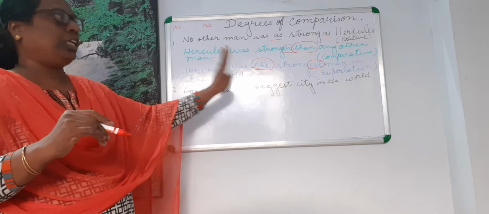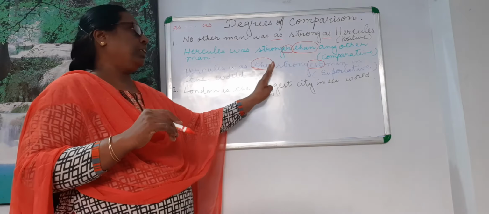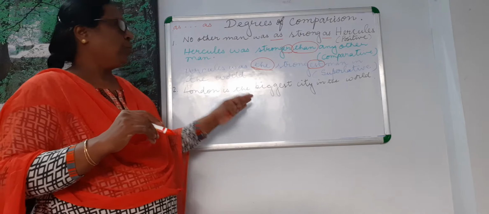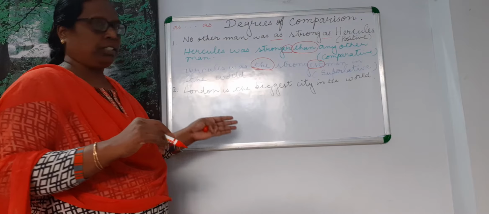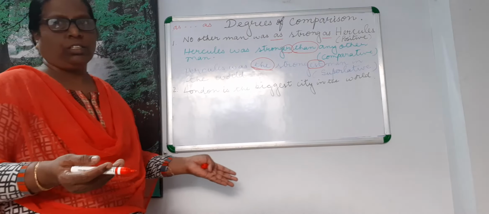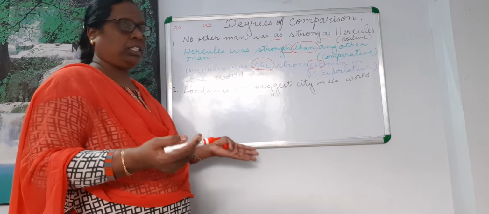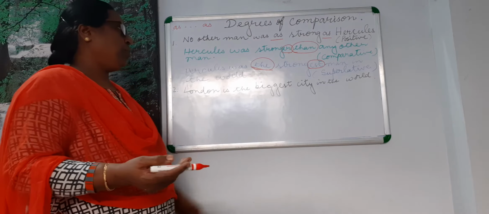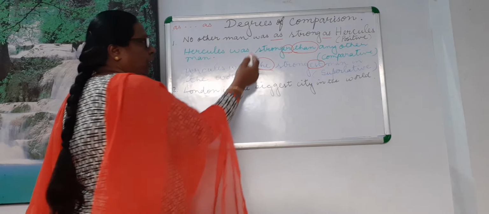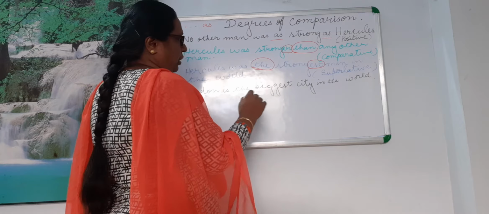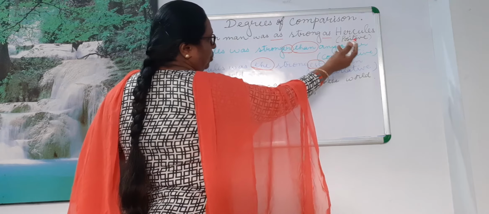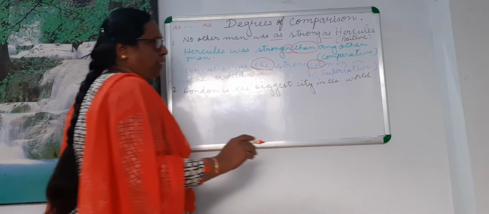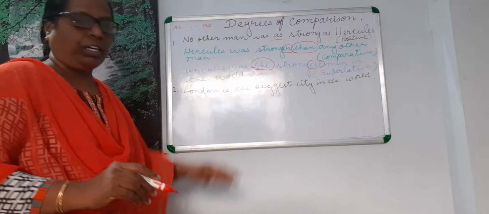If there is a double syllable, then you will write it as more beautiful, most beautiful; more interesting, most interesting; more intelligent, most intelligent. They are double syllable. Now, here we have written three sentences, from positive to comparative and comparative to superlative. Here we have changed in an order.